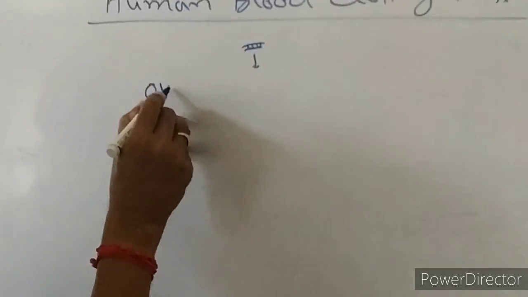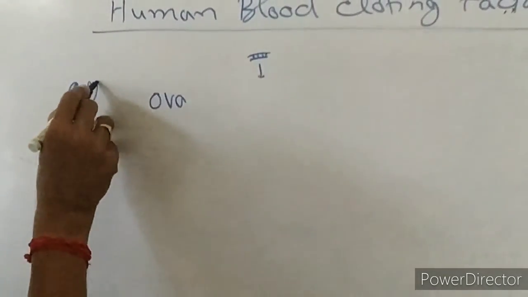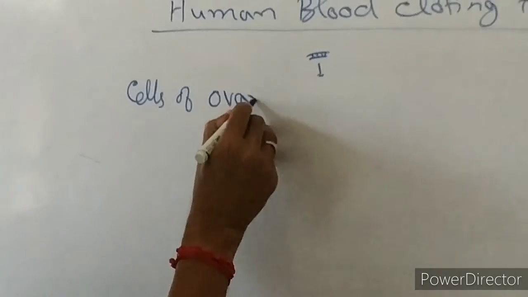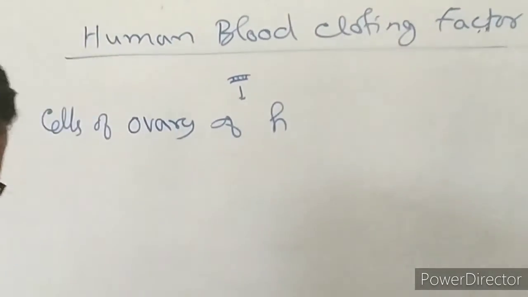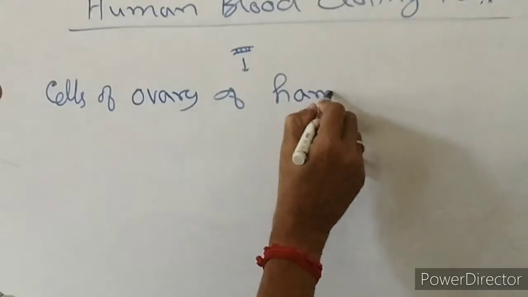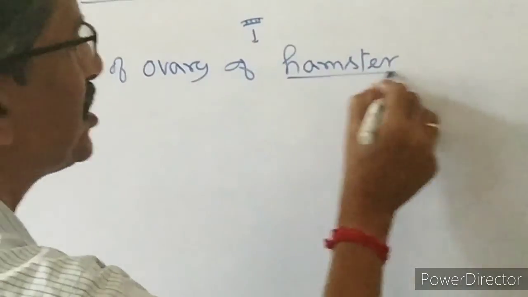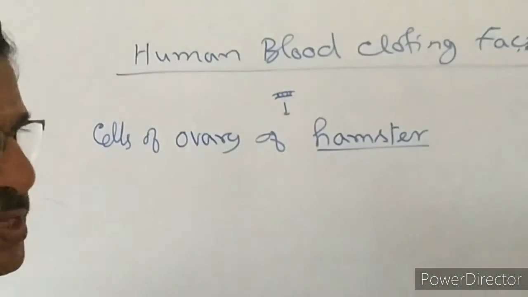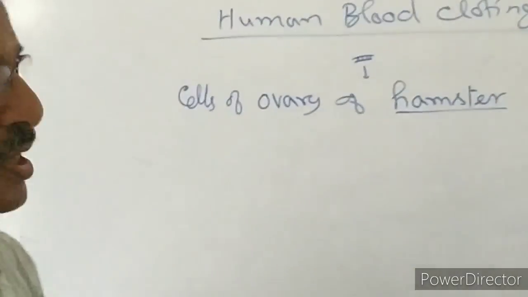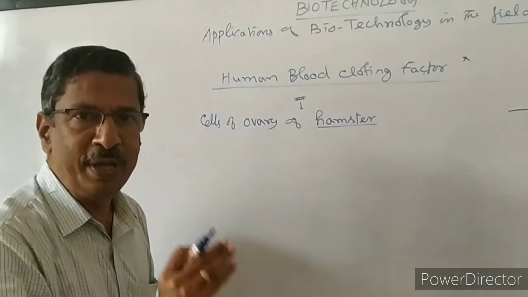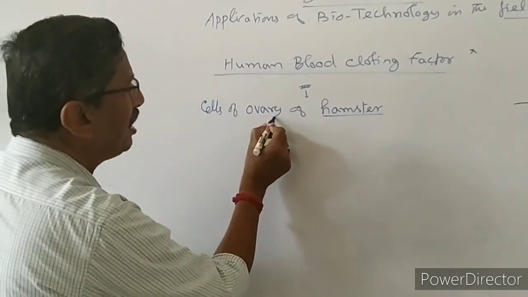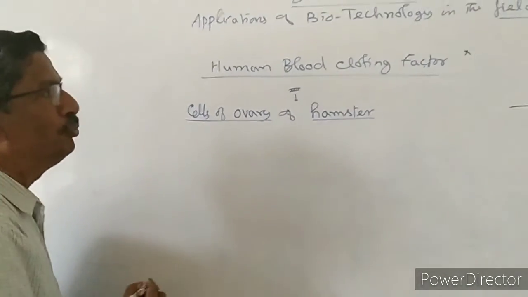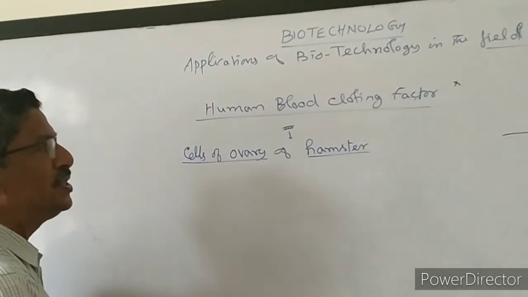Now this gene we have to isolate and introduce into the cells of the ovary. Of which animal? I told you, the hamster. Just before I told, a hamster is not a rat. It looks like a rat, but it is slightly bigger. In the female animal, in the cells of the ovary, we have to introduce this gene.